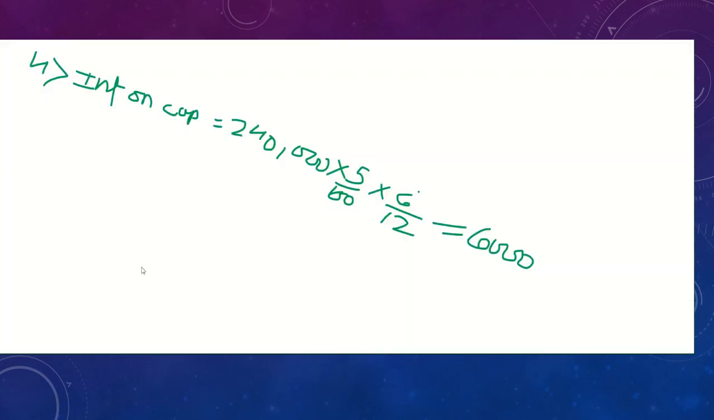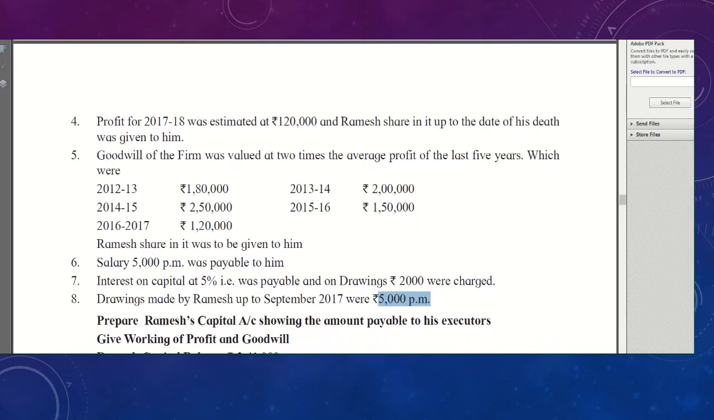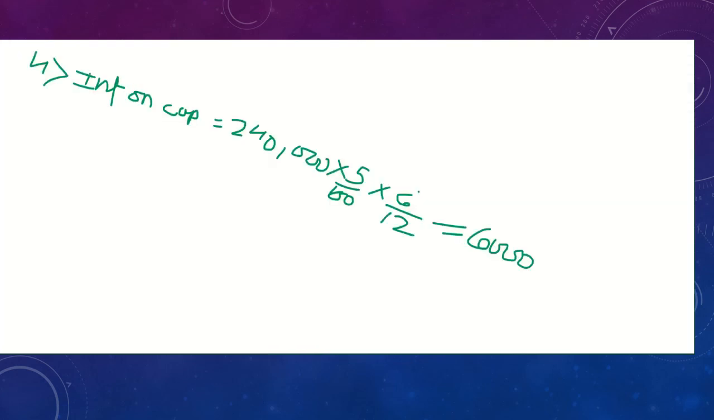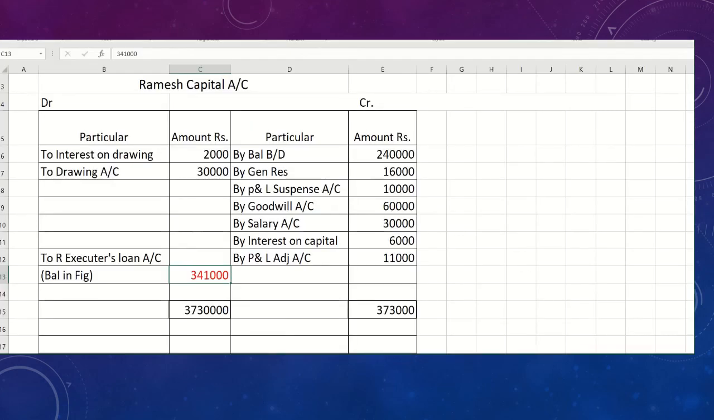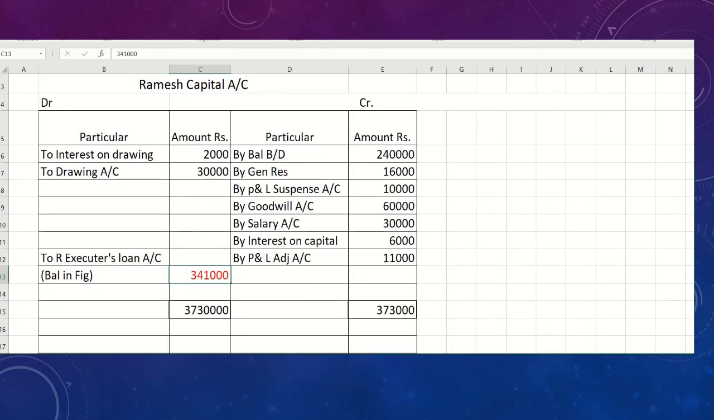So as you can see in your problem, the answer is already given. Ramesh capital balance should be 3,41,000. Okay, so 3,41,000 you got as the balance. You close the P&L adjustment as well. So students, here your question is complete and our balance is totally right.